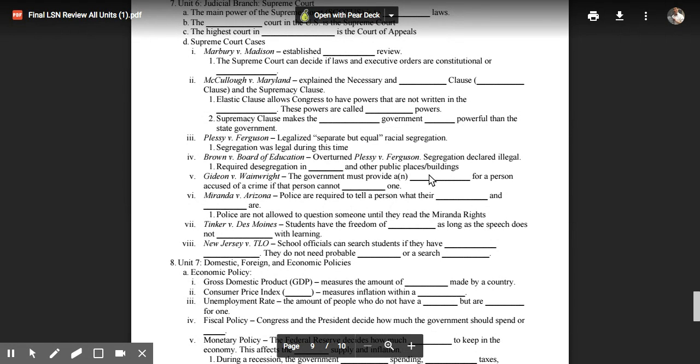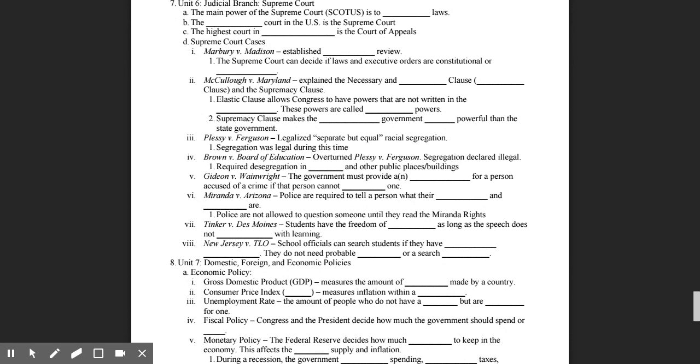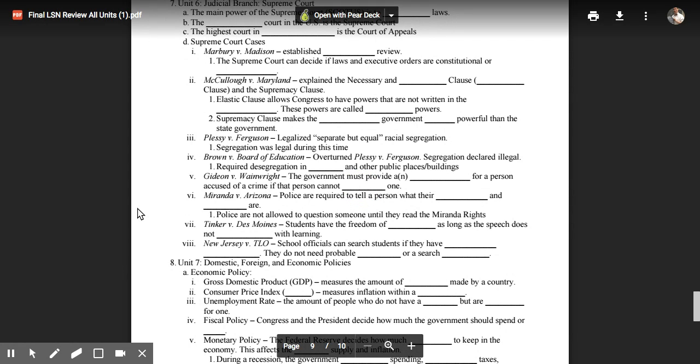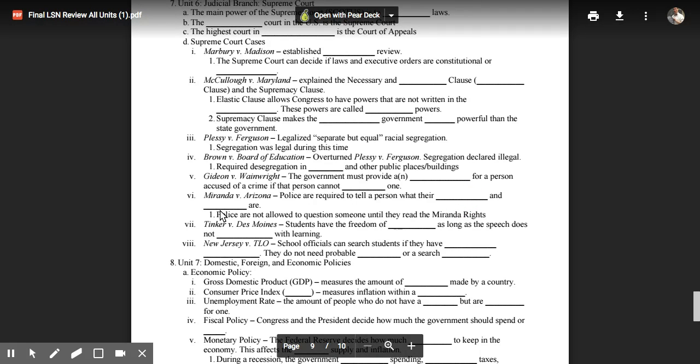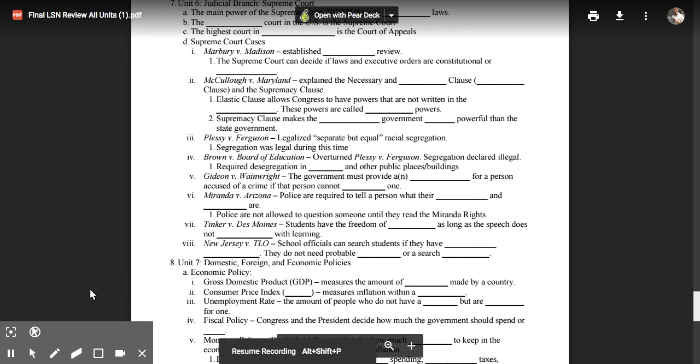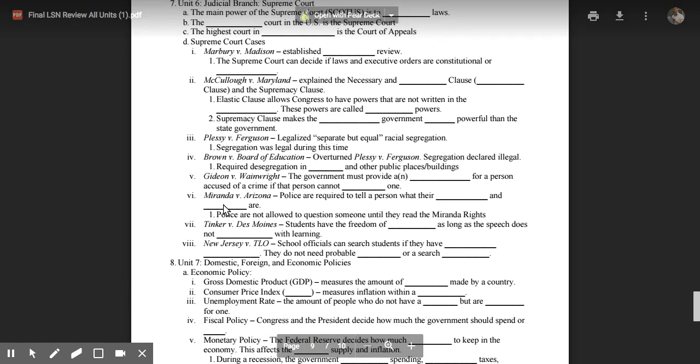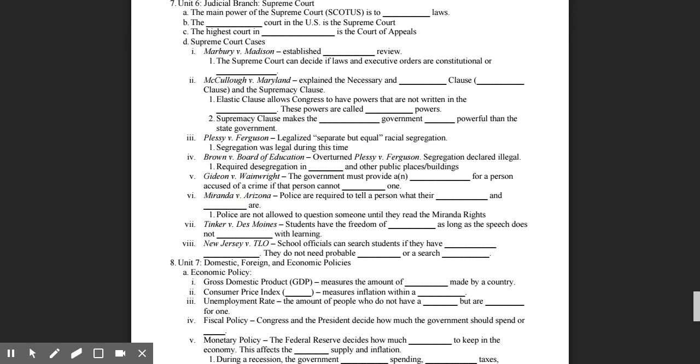Gideon v. Wainwright: the government must provide an attorney or a lawyer for a person accused of a crime if that person cannot afford one. Miranda v. Arizona: people are required to tell a person what their rights and their freedoms are. This also means what they're being accused of. Police are not allowed to question someone until they read the Miranda rights to the accused.